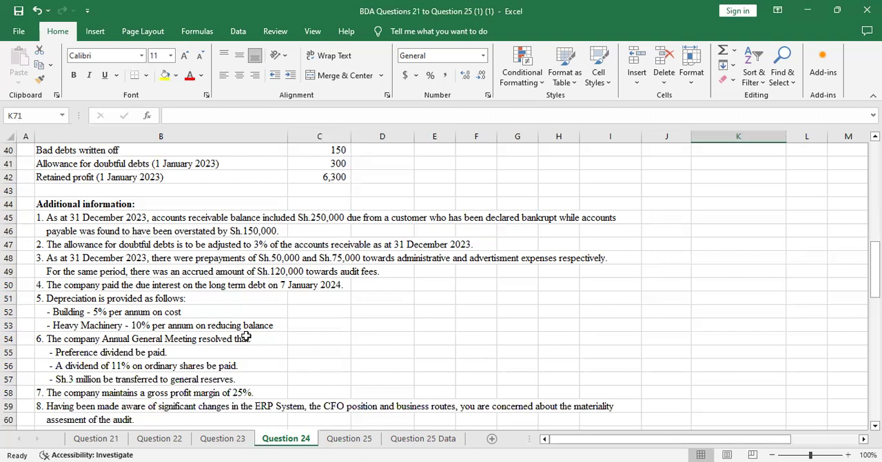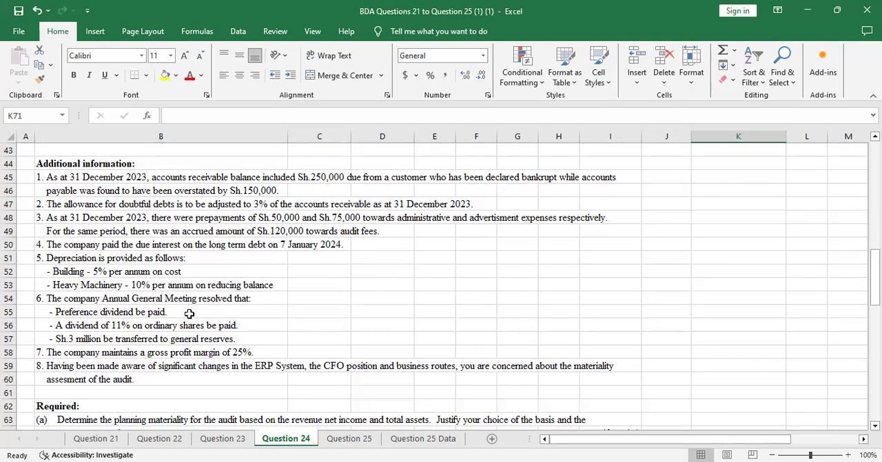Number 4: the company paid the due interest on the long-term debt on 7th January 2024. Number 5: depreciation is provided as follows: buildings at 5% per annum on cost, heavy machinery at 10% per annum on reducing balance. Number 6: the company annual general meeting resolved that a preference dividend be paid, a dividend of 11% on ordinary shares be paid, then shillings 3 million be transferred to general reserves. Number 7: the company maintains a gross profit margin of 25%. We'll come to that.